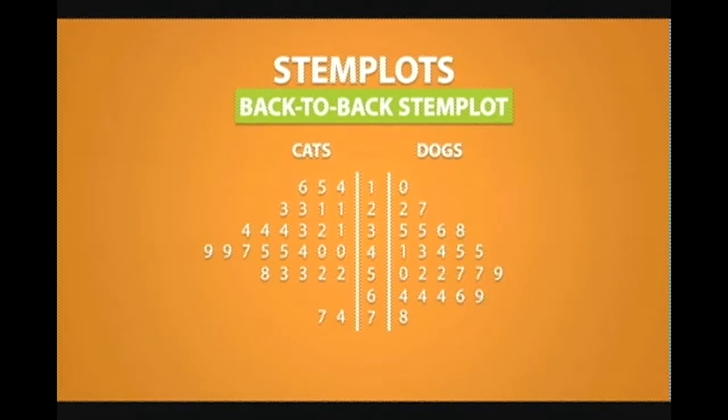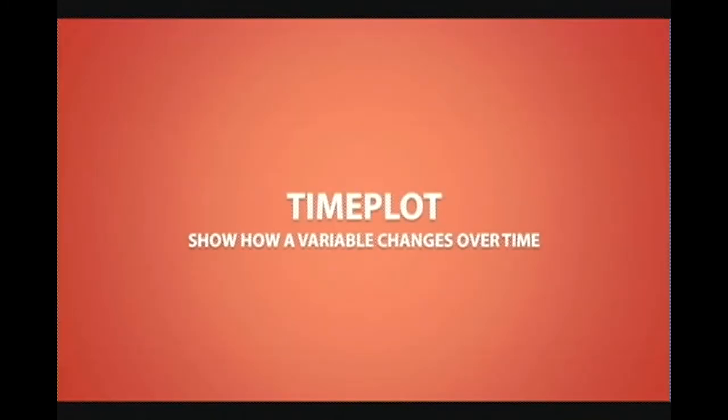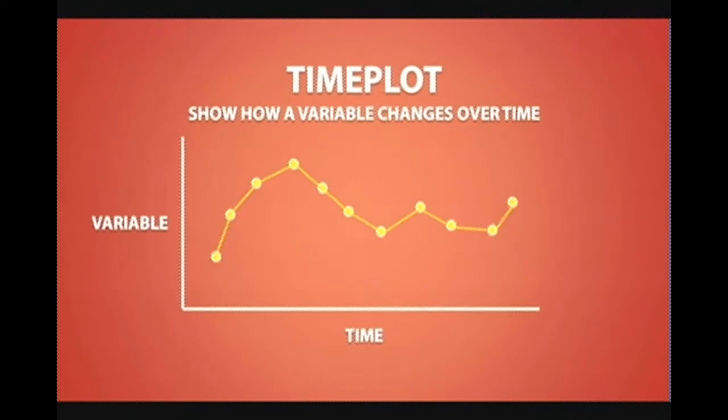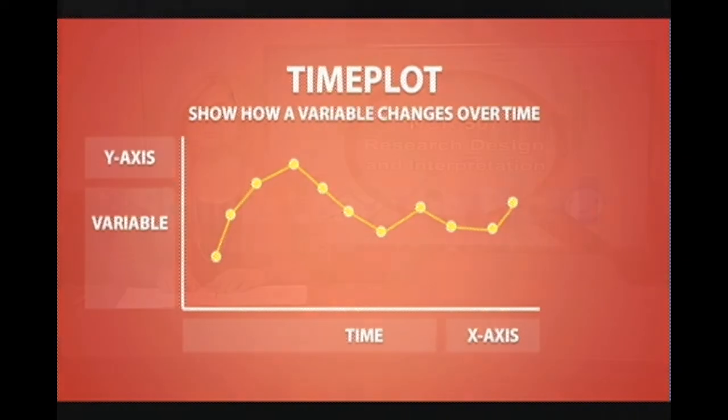Another way to display quantitative data is by using a time plot. Time plots show how a variable changes over time. By convention, time is always plotted on the x-axis, and the values of a variable are always plotted on the y-axis. So in that clip, we were able to see various ways that data are displayed.